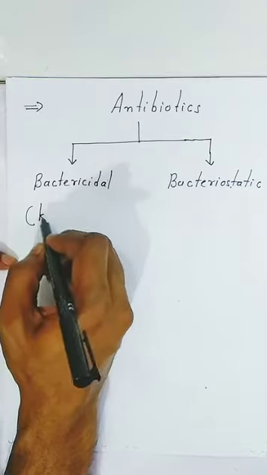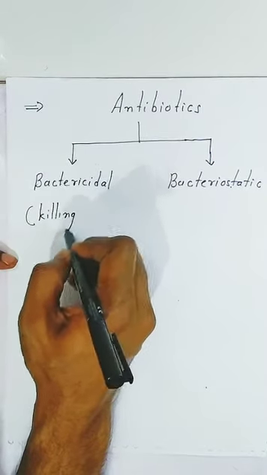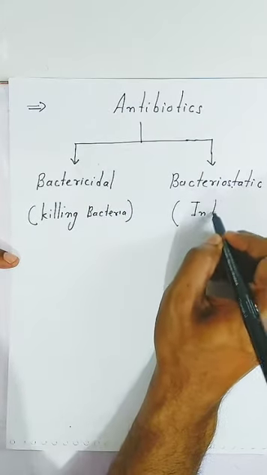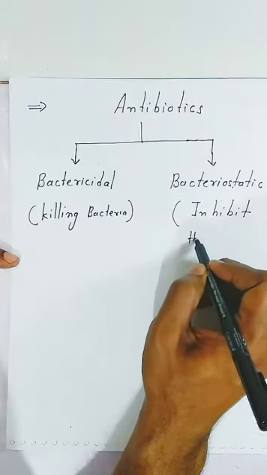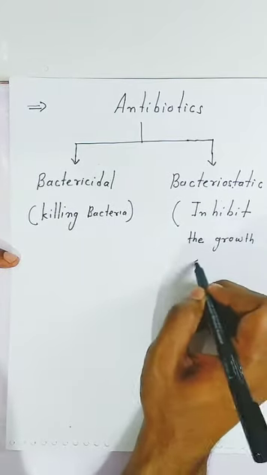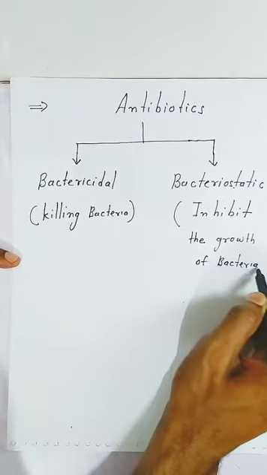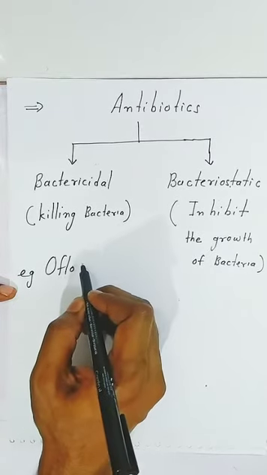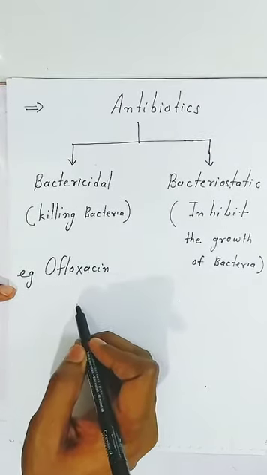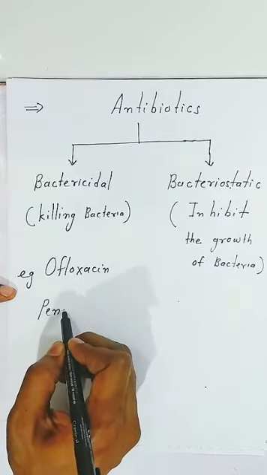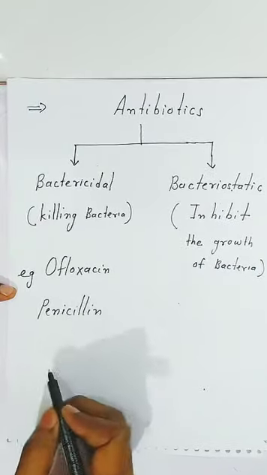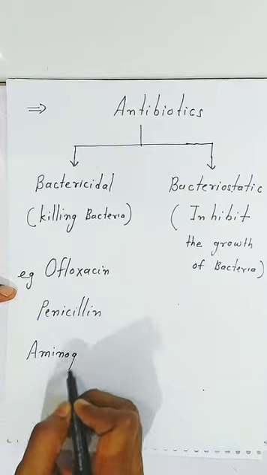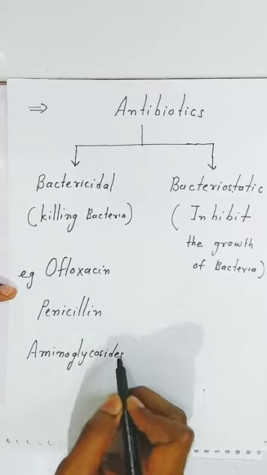That means bactericidal kills the bacteria. Here students, bacteriostatic inhibits the growth of bacteria. Now students, when you see the examples, your example is ofloxacin. Ofloxacin is a drug which kills the bacteria. One more example students, penicillin. Penicillin is also a drug which kills the bacteria. Aminoglycosides will also kill the bacteria.